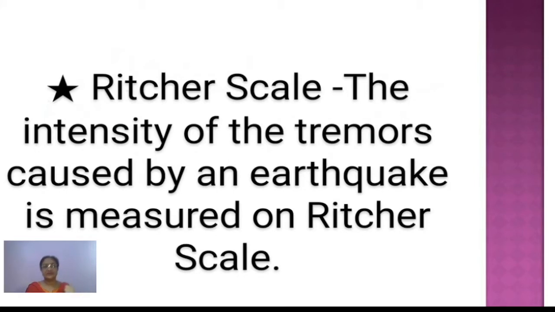That means the magnitude of the earthquake, what level it has reached. When we say it is 2.3 on the Richter scale, that means its magnitude, when we measure it, has reached 2.3 or 6.5 or whatever. So it is a scale used to measure the intensity or magnitude of the tremors caused by the earthquake.